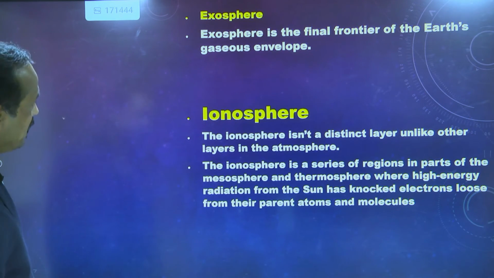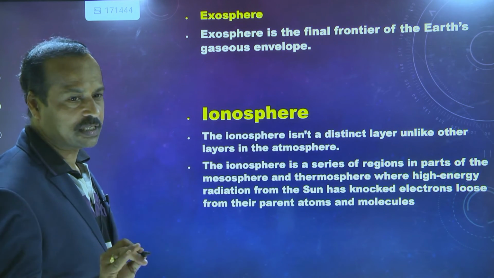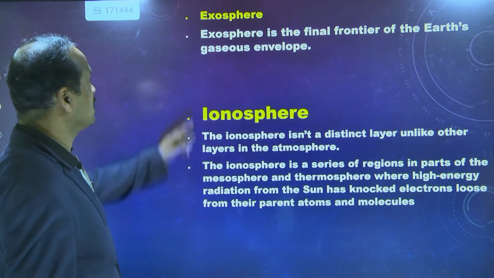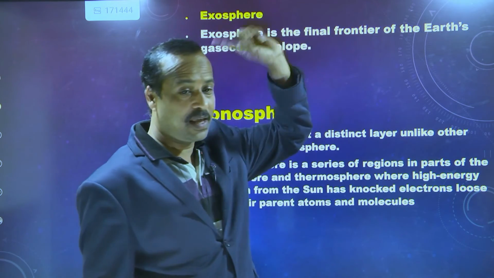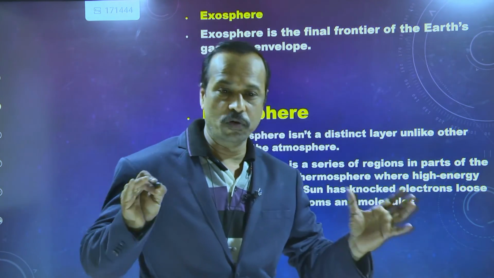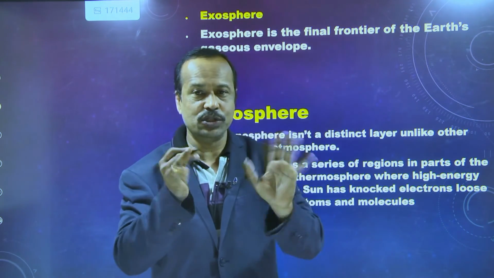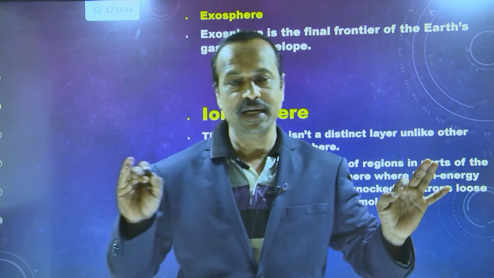Now exosphere, and there is an ionosphere also, but we are not going to discuss it much. The exosphere is a fine layer of the earth where the gaseous envelope is present, and beyond that there is no atmosphere. That comes under space.